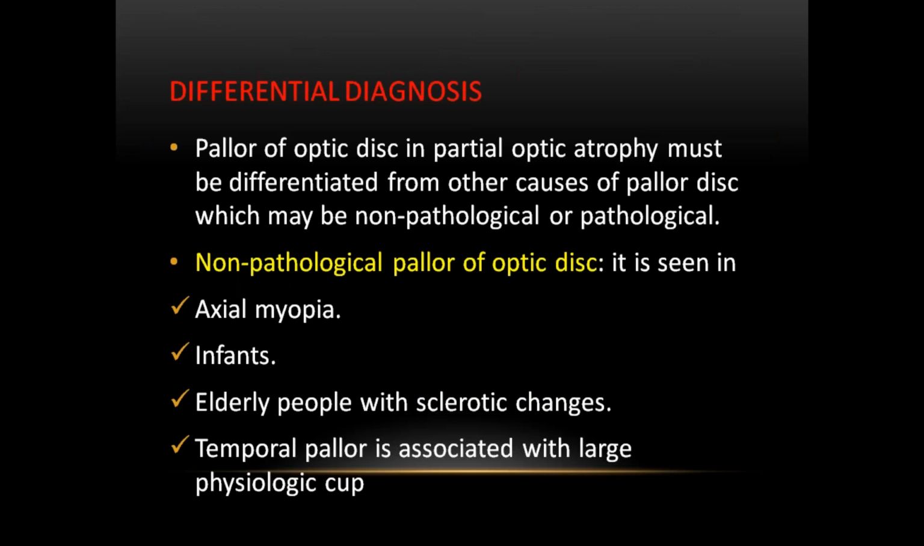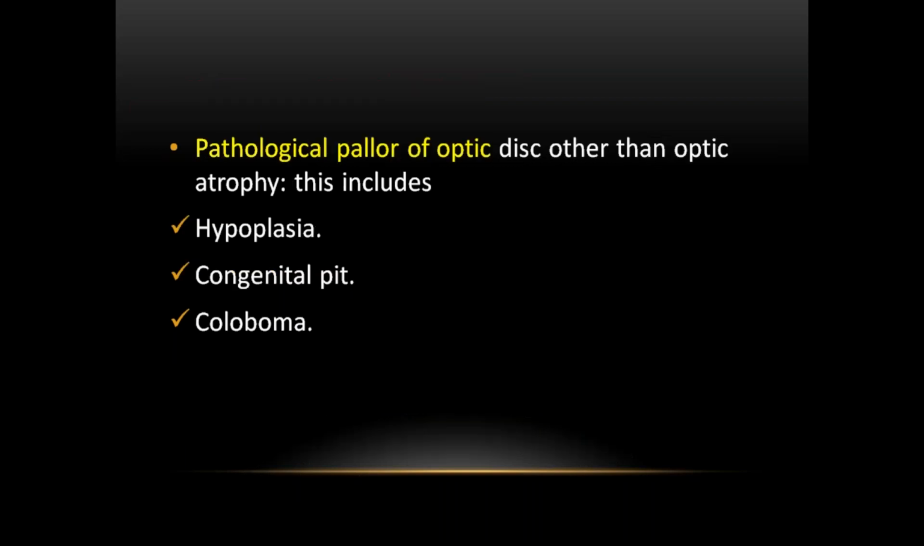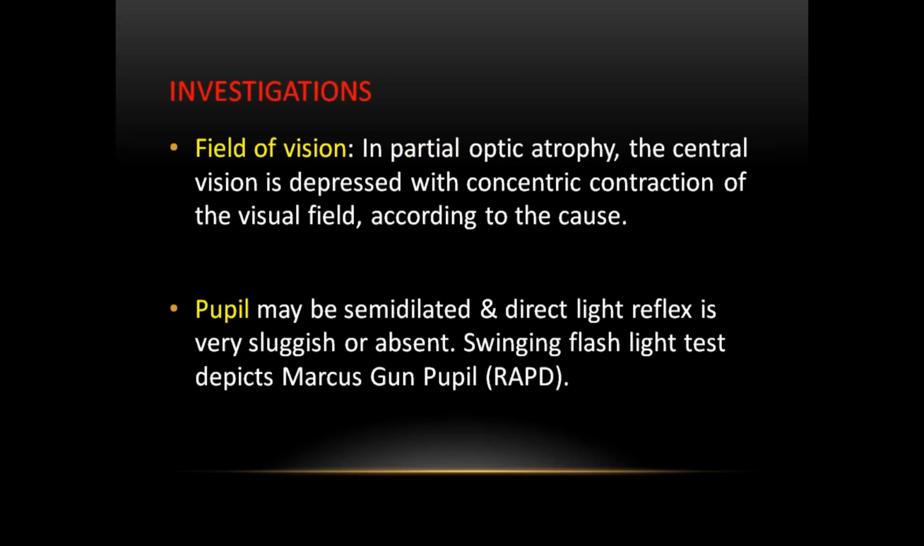Differential diagnosis: there are some non-pathological conditions and pathological conditions. Non-pathological conditions include axial myopia, infants, elderly people with sclerotic changes, temporal pallor, and a large physiological cup. Pathological differential diagnoses include hypoplasia of the optic disc, congenital pit of the optic disc, and coloboma of the optic disc. These are all the differential diagnoses.